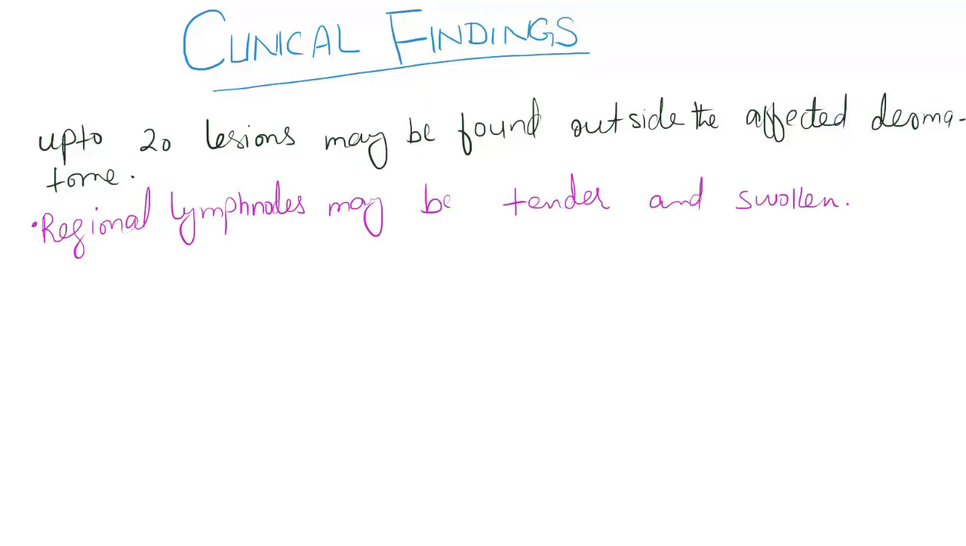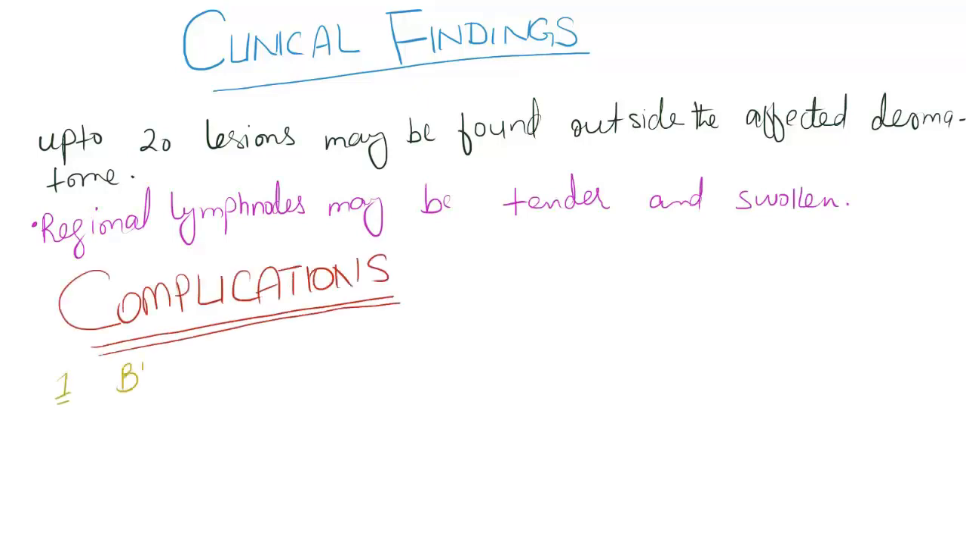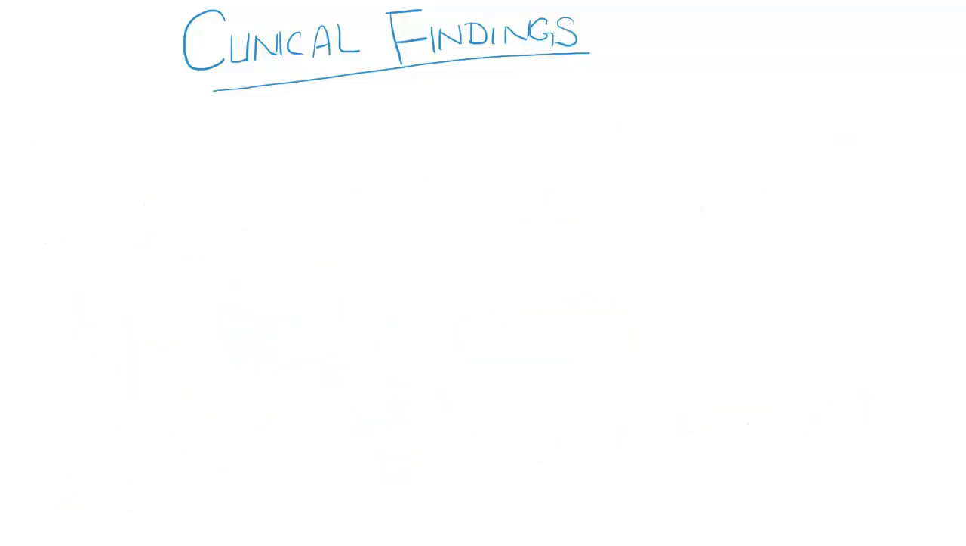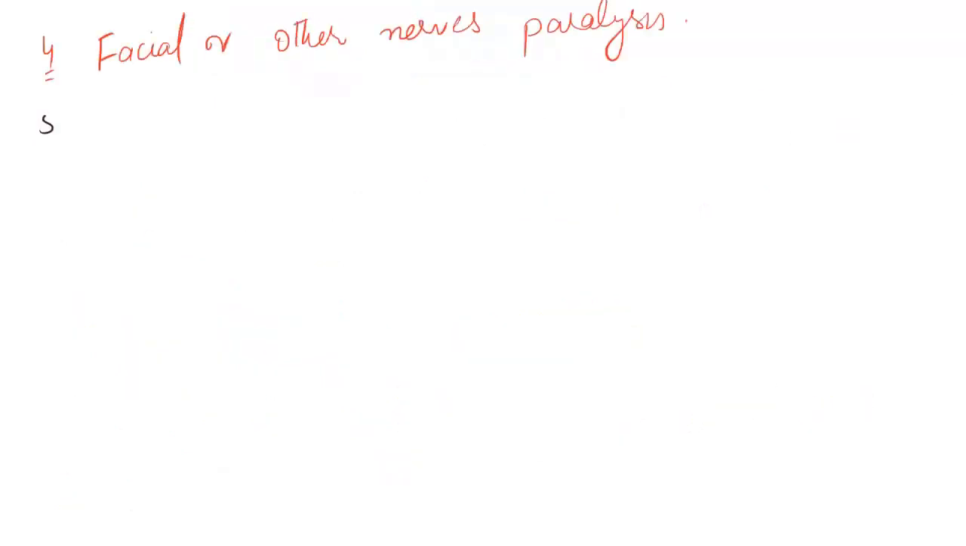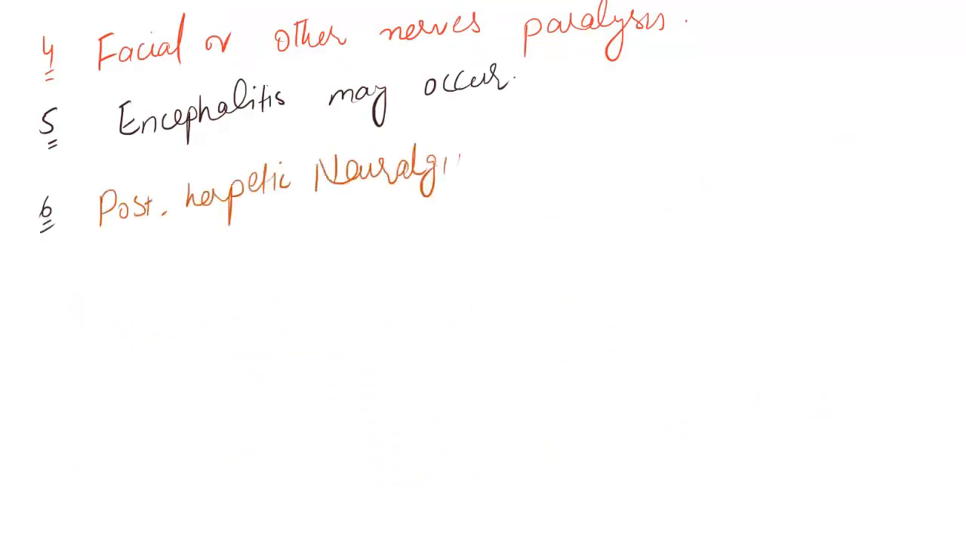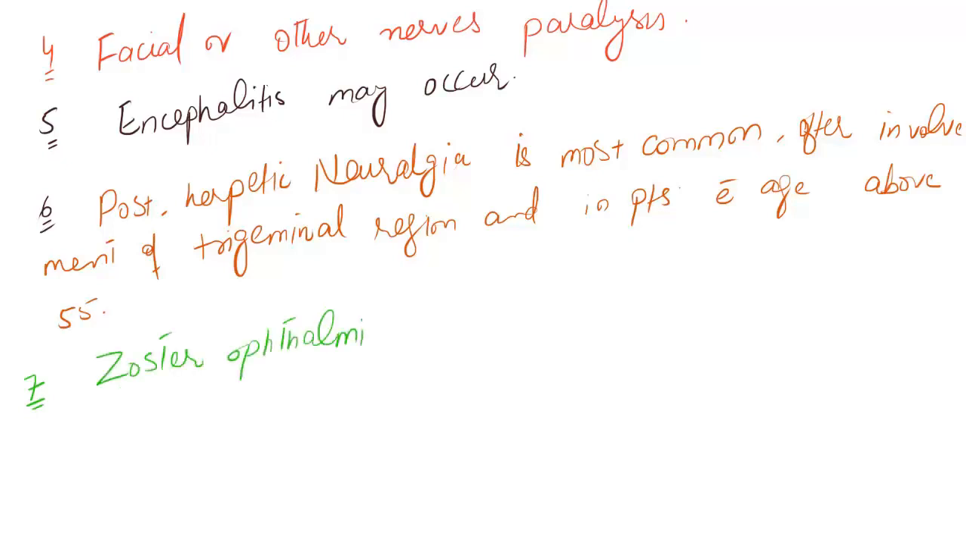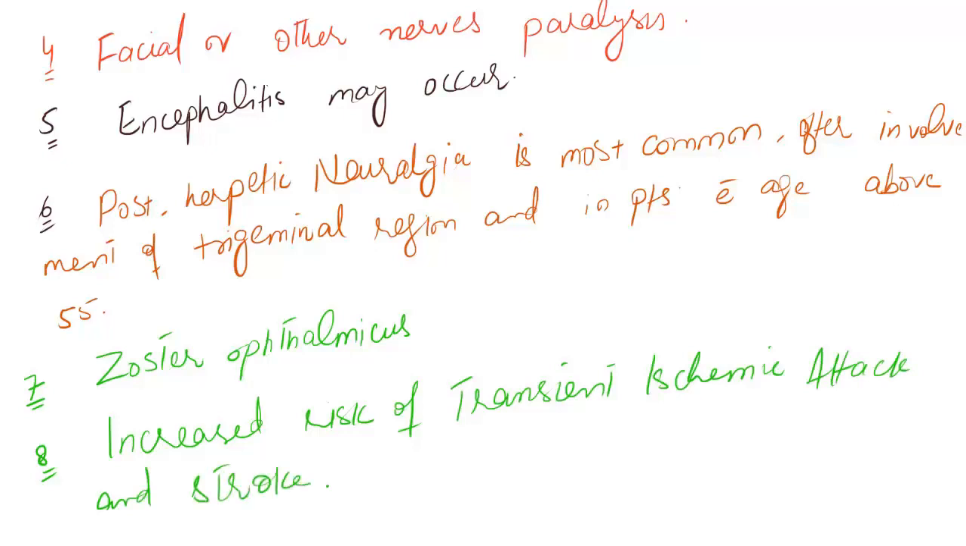Now, complications of the herpes zoster. Sacral zoster may be associated with bladder and bowel dysfunction. Persistent neuralgia may be there, anesthesia or scarring of the affected area, facial or other nerve paralysis may occur, encephalitis may occur. Post-herpetic neuralgia is most common after involvement of trigeminal region and in patients with age above 55. Zoster ophthalmicus can result in visual impairment. Increased risk of transient ischemic attack and stroke has also been demonstrated.